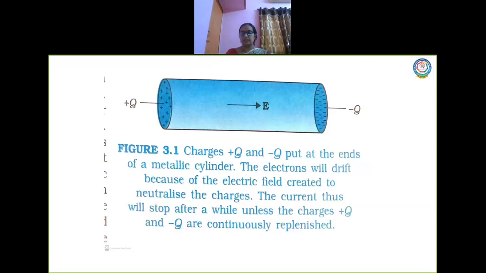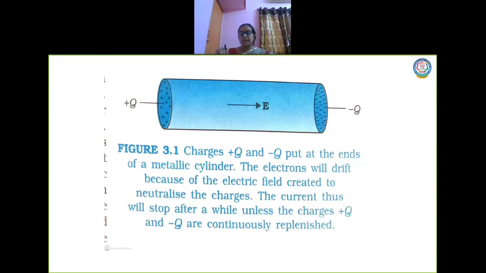Before that, when we talk about electric charge kept in an electric field, as we read in the first chapter, whenever you keep an electric charge in an electric field, what happens? It experiences a force. Yes or no? So the charges will start moving by gaining the force given due to the electric field.